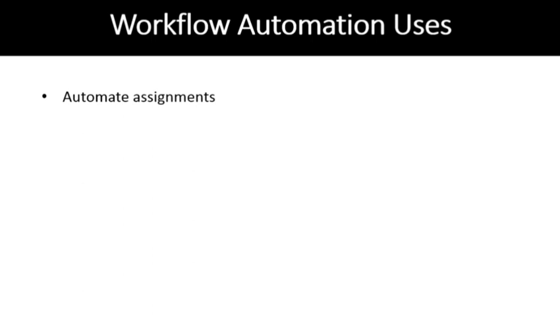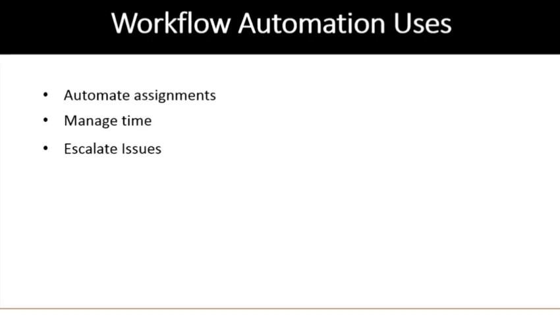We'll see what are the uses of automating your workflow. One is automate assignments. When we say automate assignments, when you call Amazon customer care, it will take inputs from you, whether you want to discuss refunds, what your language preference is, and many things. And the work will be assigned to that particular team. A particular team from the customer care will handle that. So that is known as automate assignments. Then manage time. It will save our time.